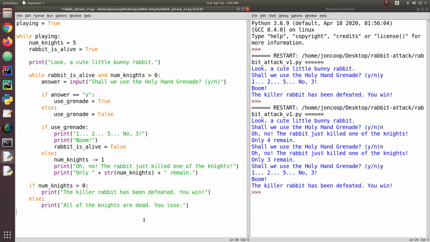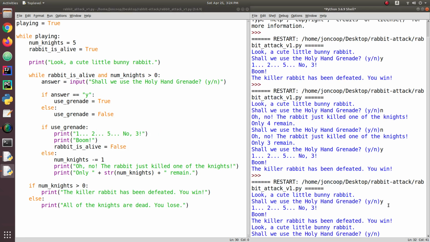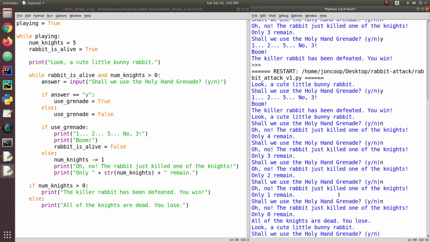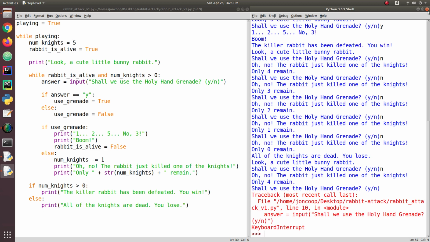All right. So at this point, let's see what happens. And I'll use it. And so the game ended because I defeated the rabbit, and look, it just started right over again, because as long as playing is true, this code is going to keep running. So no. I lost again, and I have a problem right now. I can't ever quit, so I can hit Control C, or I could have just X'd out as well. So what I need to do at the end of this code is devise a way to get this playing variable set to false.